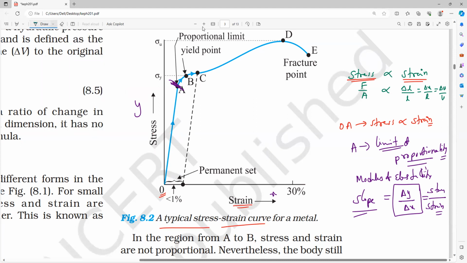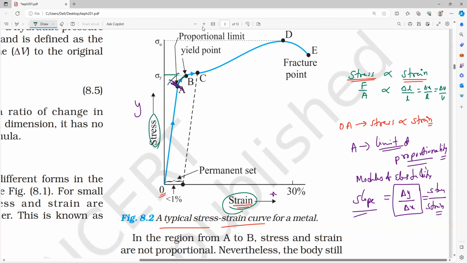Next, from A to B point, all of you observe, by a small change in the stress, strain will change very much. Drastically it will change. So that is the point OB, but still there is an extension. After that, stress is not directly proportional to strain, but still we can notice the extension of the spring.